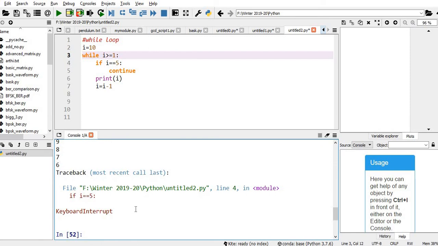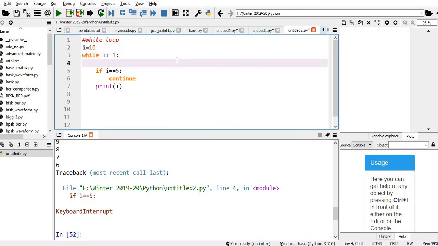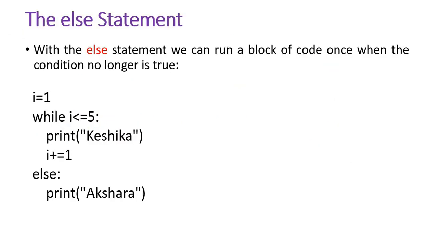Now the program is interrupted and it has stopped. So let me put the decrement in the proper place. Then we can also use else statement in while loop.